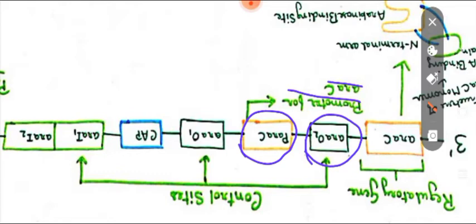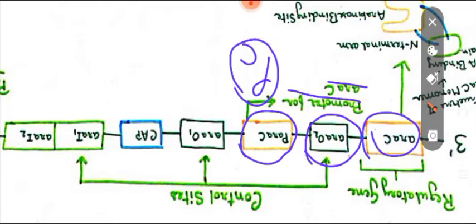Just after ARA-C there is ARA-O2, and right after ARA-O2 there is PARA-C, or PC, the promoter for the ARA-C gene, where transcription will occur in this direction, from 5' to 3'.